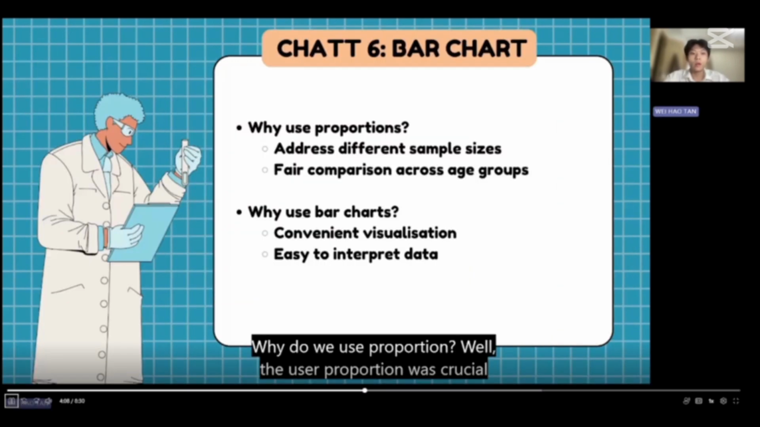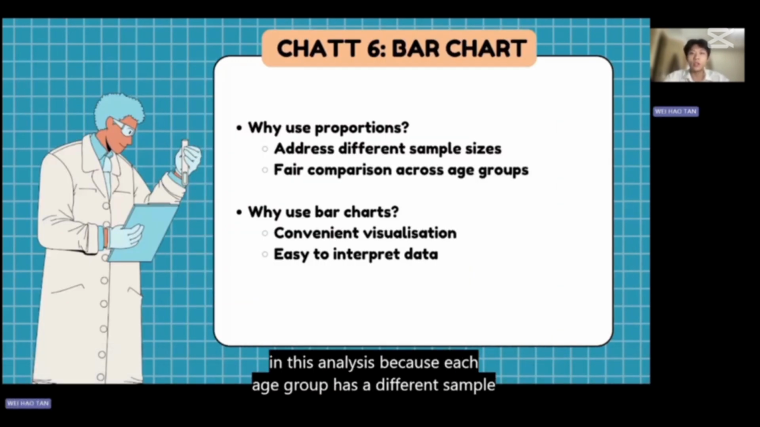Why the use of proportion? Well, the use of proportion was crucial in this analysis because each age group has a different sample size. Using raw numbers instead of proportions would lead to a biased visualization, as age groups with larger sample sizes, for example 56 to 65, would dominate the chart, obscuring meaningful trends. Proportions allow for fair comparison across age groups, ensuring that each group's contribution to the data is represented accurately.